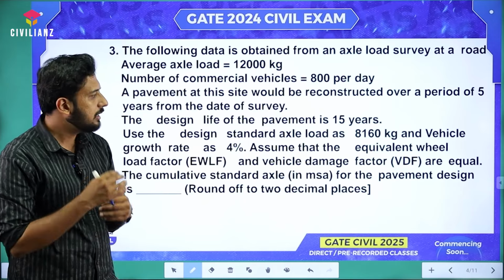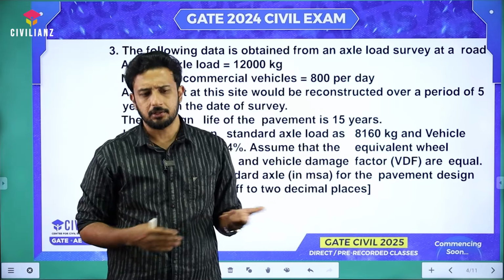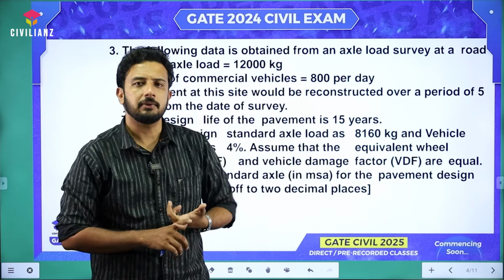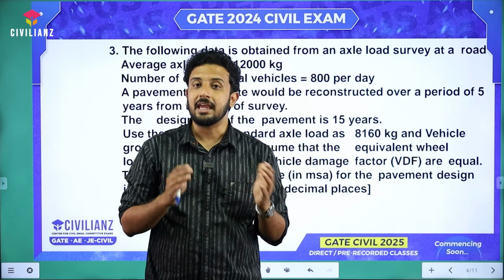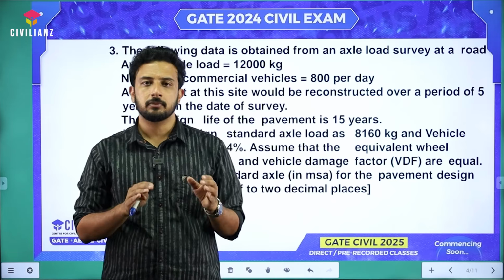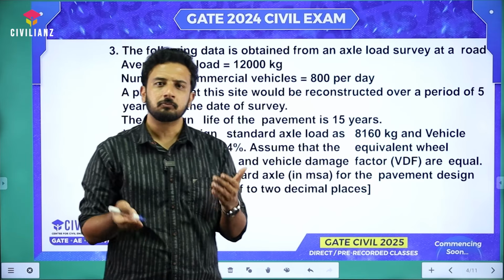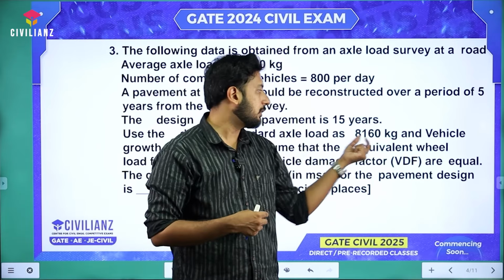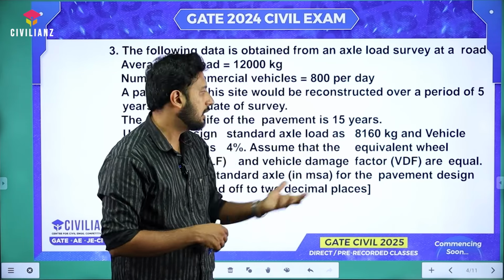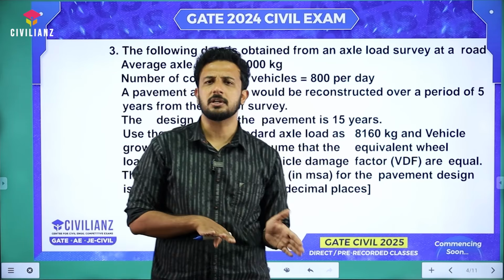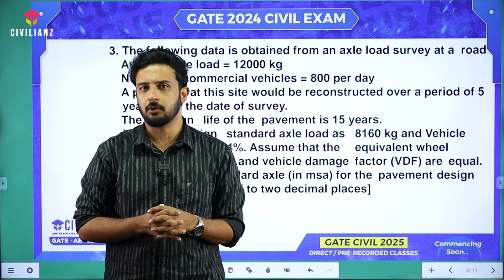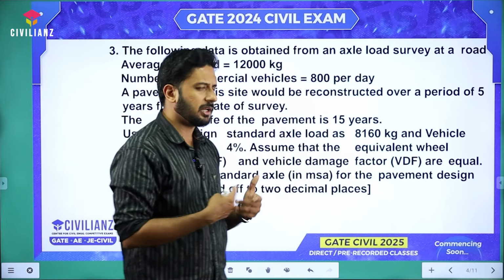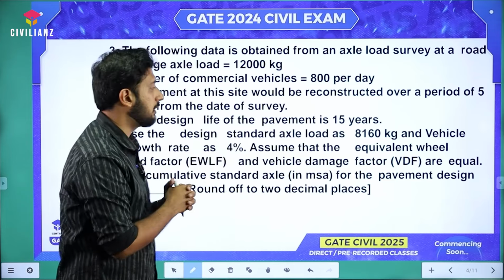This is an important point. Suppose in future you are trying to solve similar questions, most of the time they don't give this data. If they are not giving it, generally we assume 80 kilonewton as the axle load. If you convert 80 kilonewton into kilogram, it will be approximately this particular value, 8160. But generally we assume 8200 kilogram and all, right? You know that. But here they have given it, so no need to remember those standard values in this context.